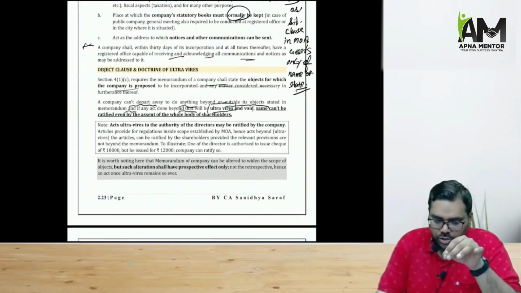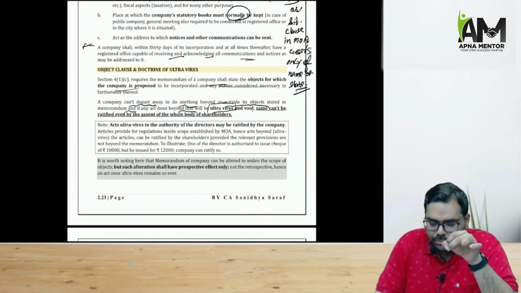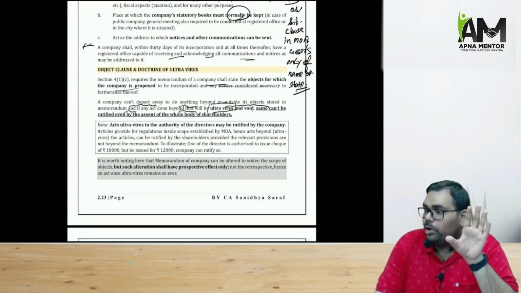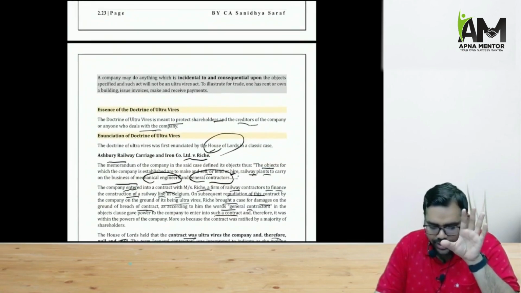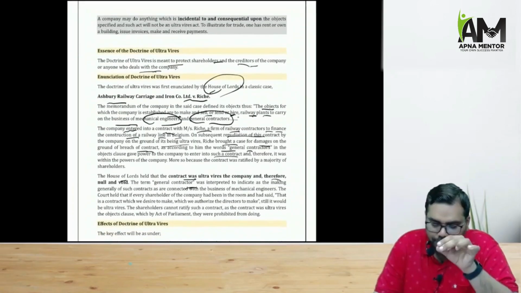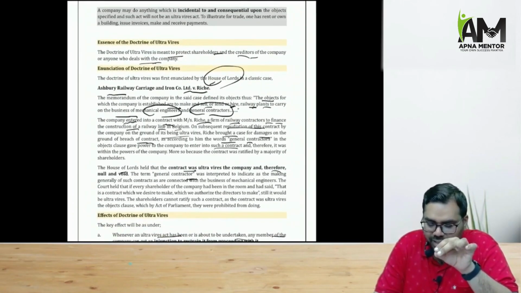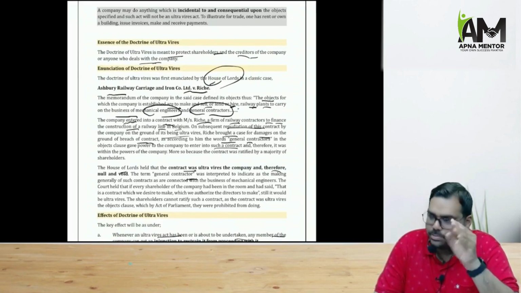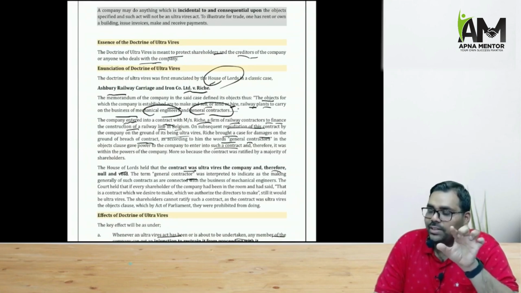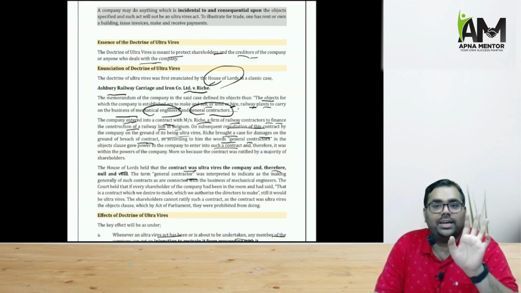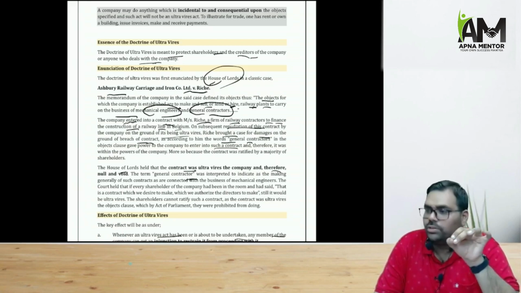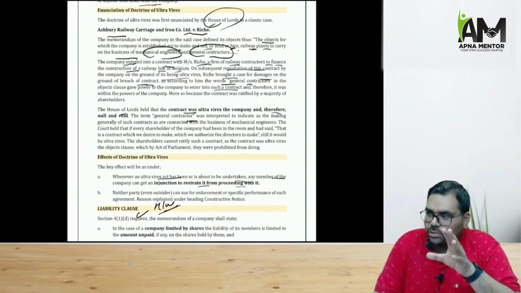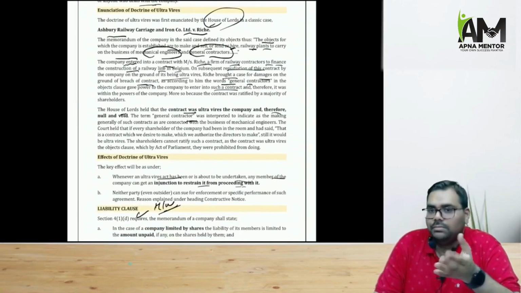Then we have the object clause and the doctrine of ultra vires. So basically, the memorandum of a company shall state the object for which the company is formed. And a company cannot depart away from the object. And that is known as the doctrine of ultra vires. This particular maxim was laid down in the case of Ashbury Railway Carriage and Iron Company Limited versus Riche. If the company does any act beyond the object clause, that will be void. And later on, even the full body of shareholders cannot ratify the given act. Only one option the company has: the company should first call a general meeting, alter the MOA, then do such an act.